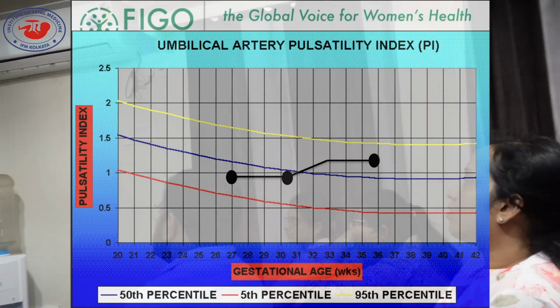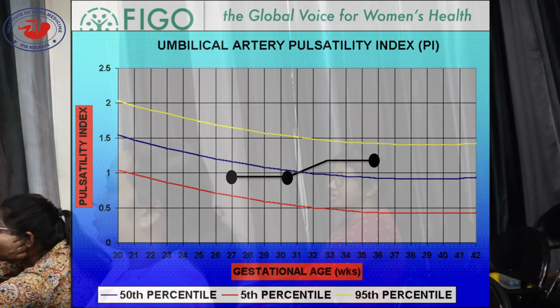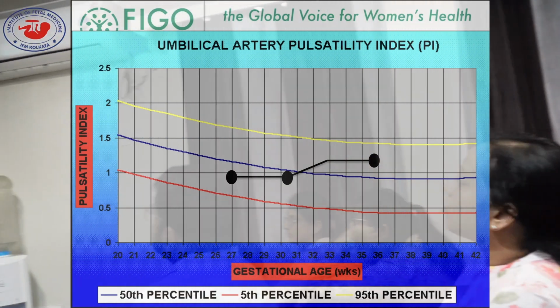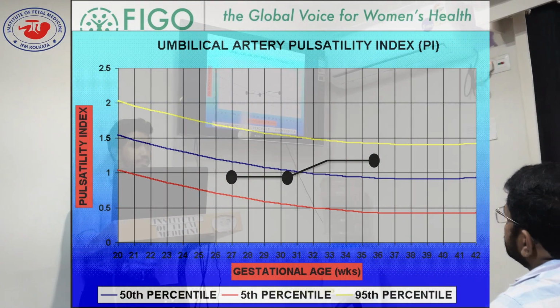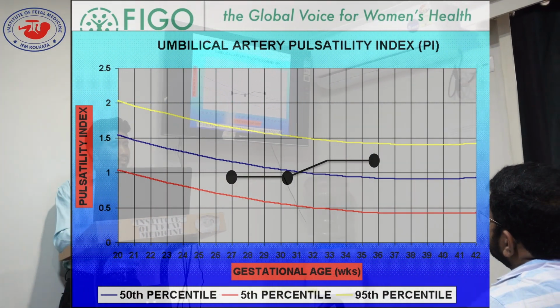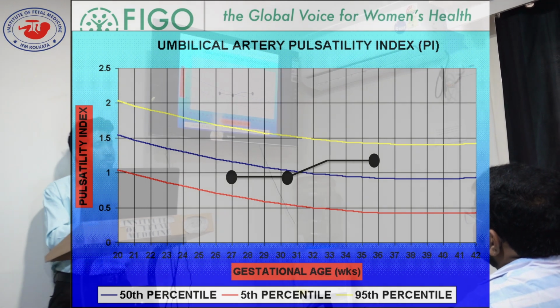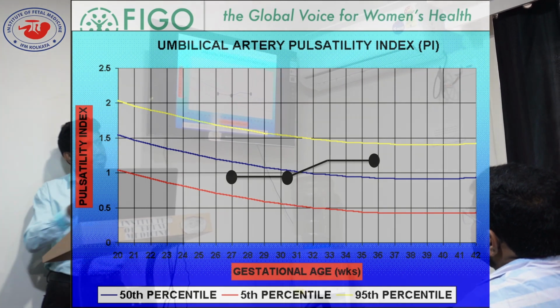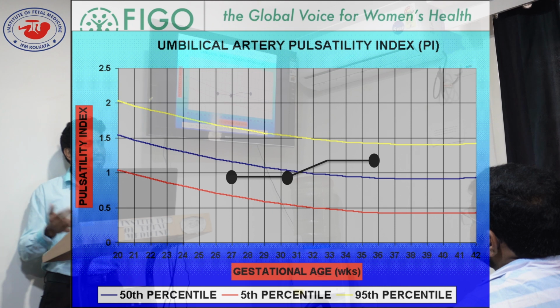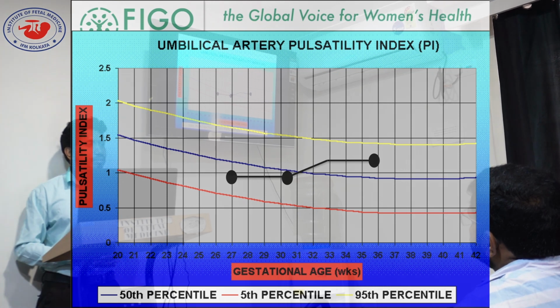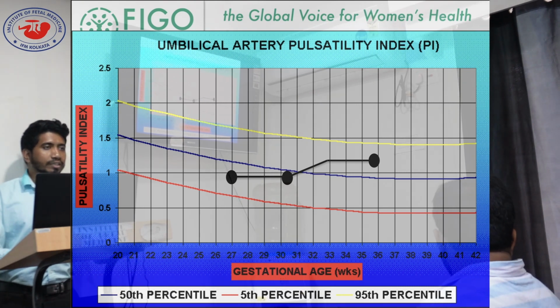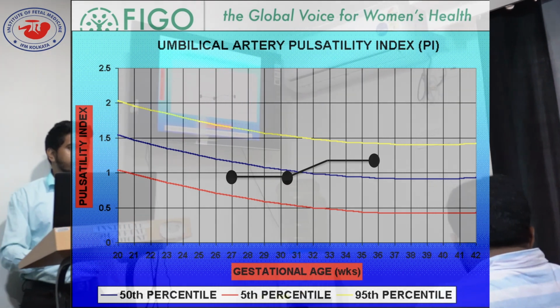Ideally it is a flat line as per gestational age. That's why if we consider an absolute value, then it's missed, because the absolute value is gradually changing from gestation to gestation. If this is an increasing trend, that maybe means pathological. A decreasing trend too. Now, PI increasing trend.